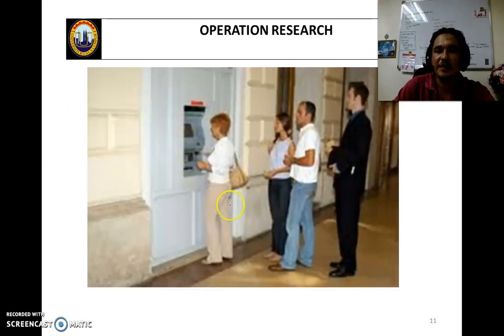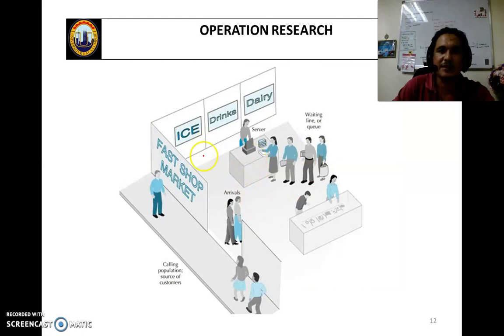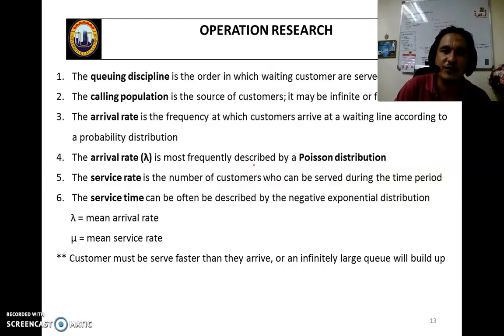This is an example at the ATM, and this is an example in the grocery shop, the supermarket. You have a waiting line, and that is considered a queuing system. This is the introduction of the queuing system.